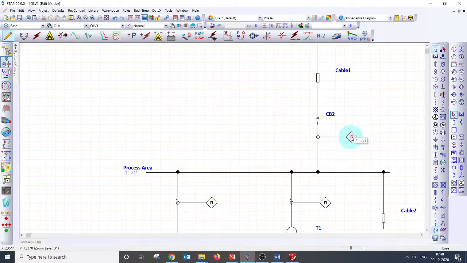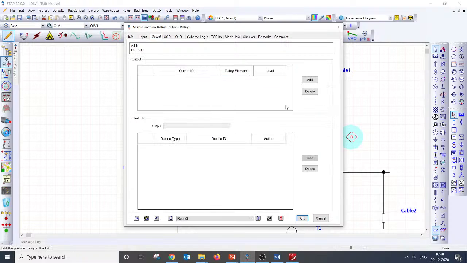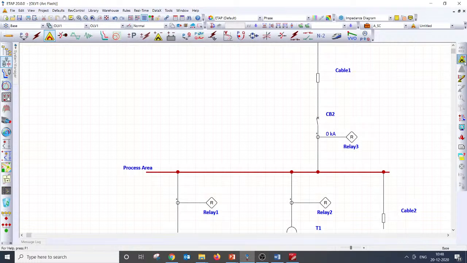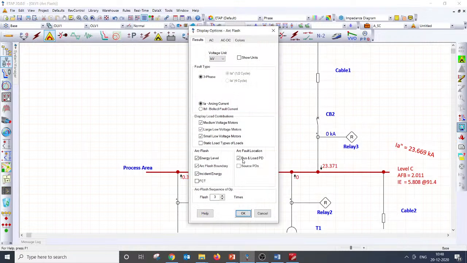I need to configure this relay with the circuit breaker. So I have configured this relay with the circuit breaker, and I have already given the settings. Now the FCT not determined error will not come. You can understand that if you want to display the fault clearing time, you can display the fault clearing time, right?